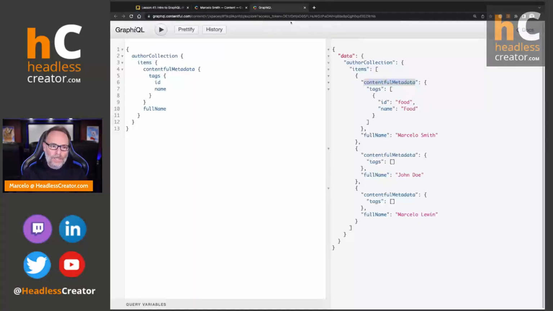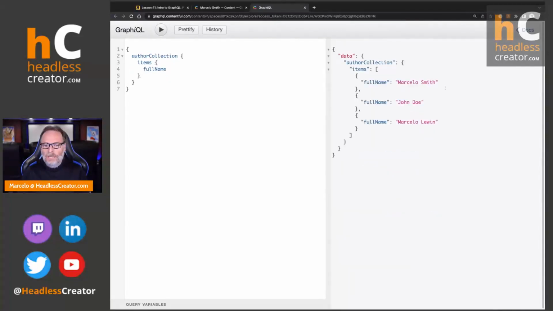So let's go ahead and do that. So let's go ahead and get rid of Contentful metadata, right? We'll run it again. And now we get all the tags. So now let's put it at the top. It doesn't have to be at the top. I'm just going to do that. We'll do sys. Sys is the way you get it. Now, what do you want? Which system IDs do you want?